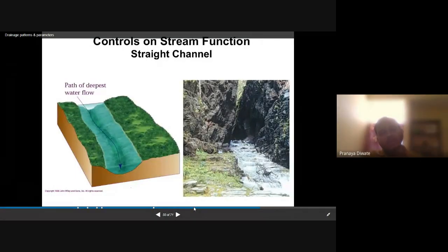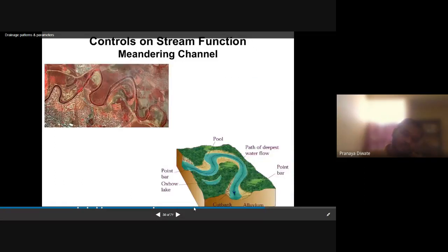This one is the path of deepest water flow. Control on stream function: meandering channel.